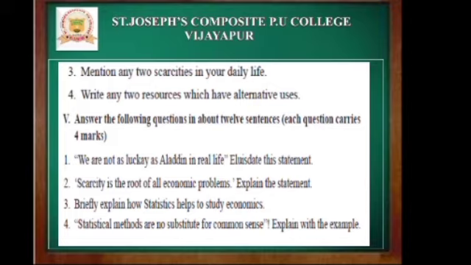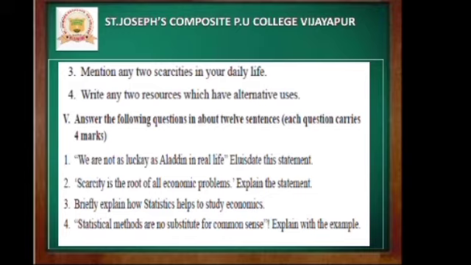Point number 3, it facilitates forecasting and predicting of the future. And last one, point number 4, it helps us to understand and analyze economic theories and denotes correlations between variables such as demand, supply, price and output.